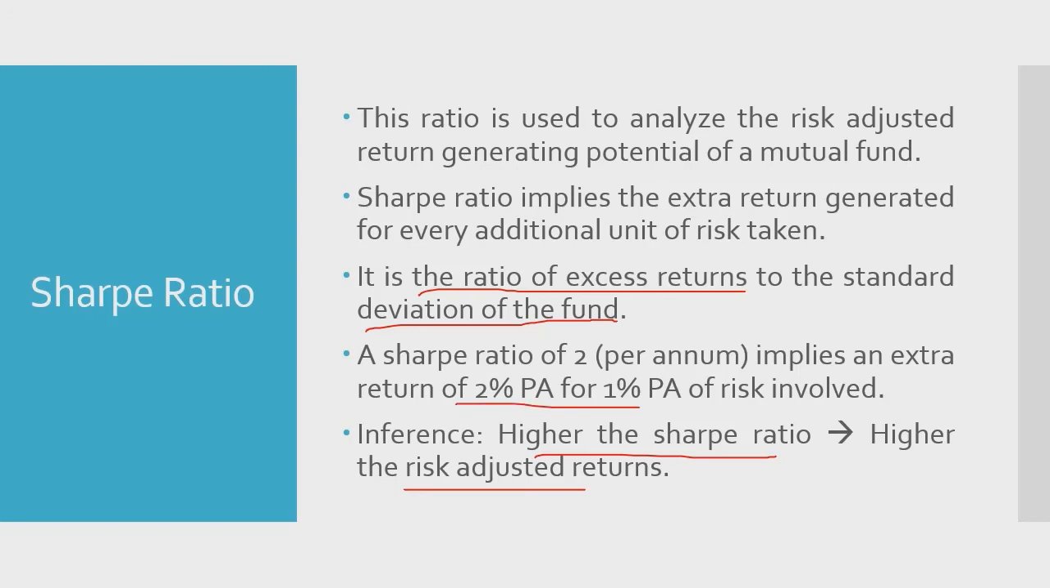So if it sounds very complicated, just try to understand the inference, or the point that I would like to drive home, which is that if your Sharpe ratio is high for a mutual fund, higher will be the risk adjusted returns. And where you can find the Sharpe ratio for a particular fund, you will find that in the fact sheet of that particular mutual fund. So this is a basic idea about the Sharpe ratio, which is a very important parameter to analyze the performance of any mutual fund.